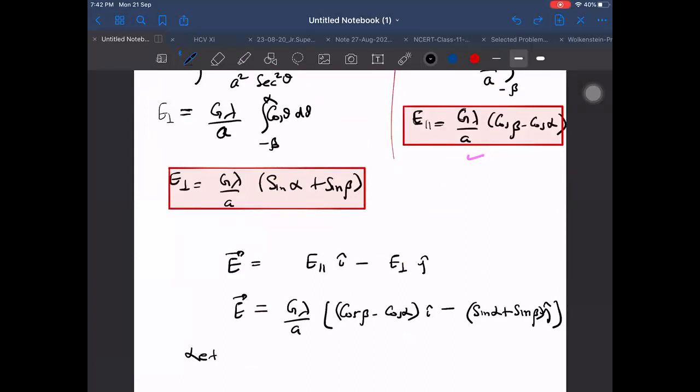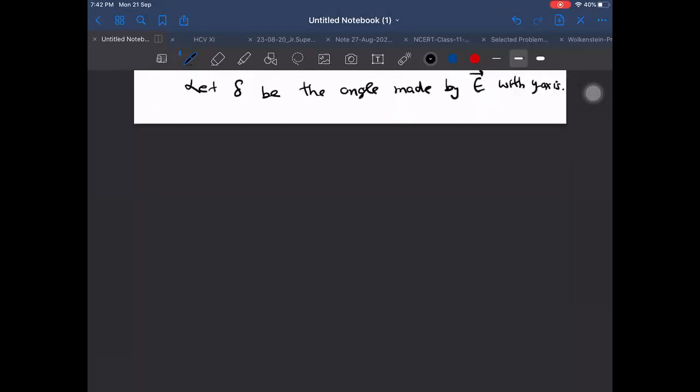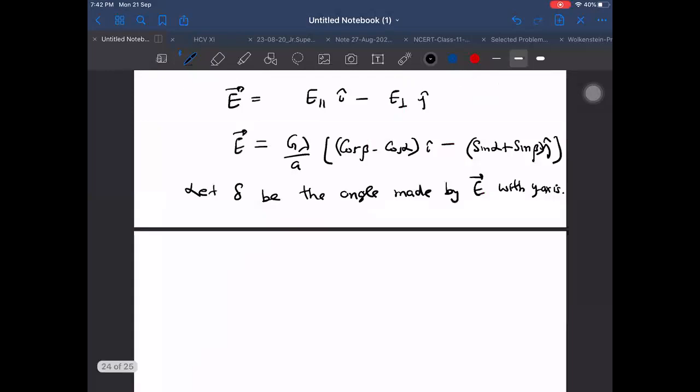So how to find that? Tan delta is equal to E parallel upon E perpendicular.